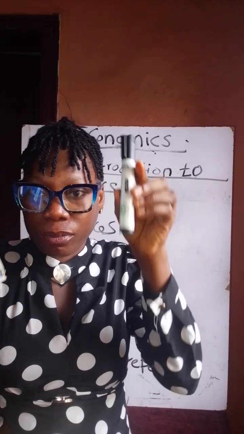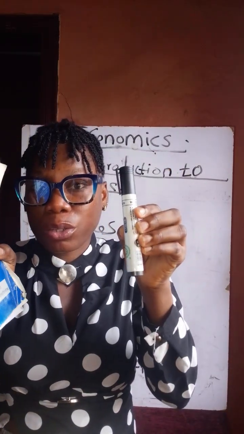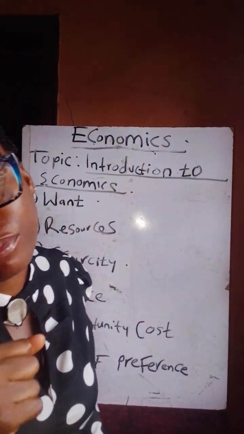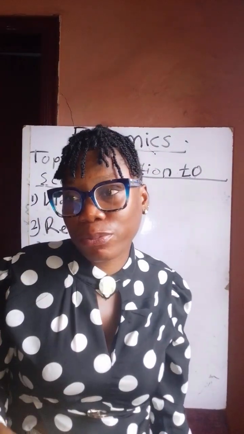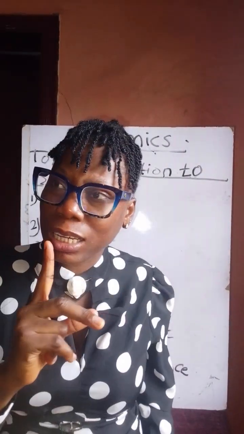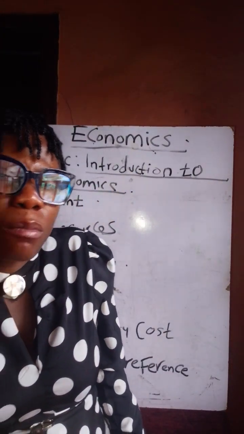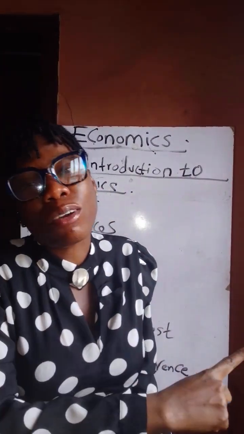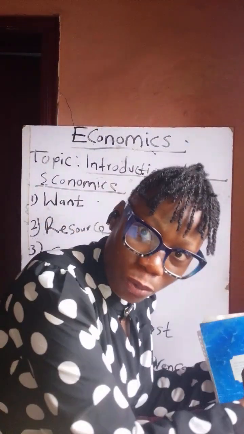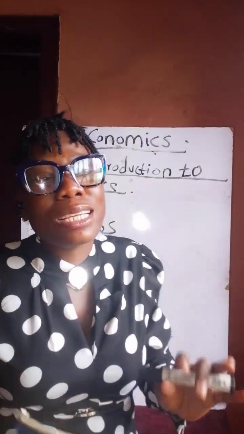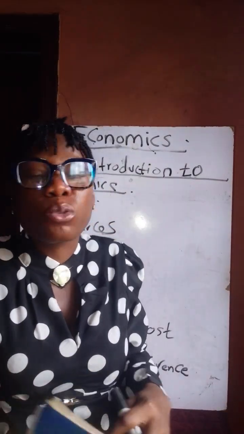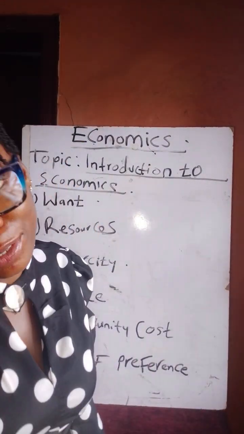Let me explain it again. These two are very important to you. Let's say school bag and sandals. Both are very important to you, but you have to choose one. If you decide to choose the bag, that means your opportunity cost is the sandals, the one that you forgo, the one that you sacrifice. That is your opportunity cost. So opportunity cost is the one that you sacrifice or give up in order to choose something else. I hope you understand the explanation.